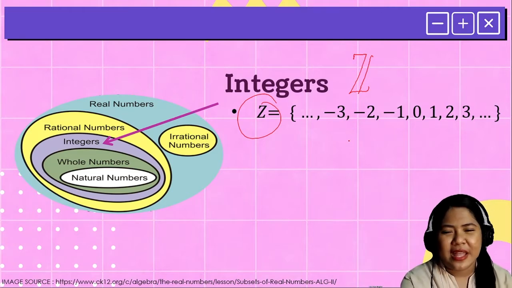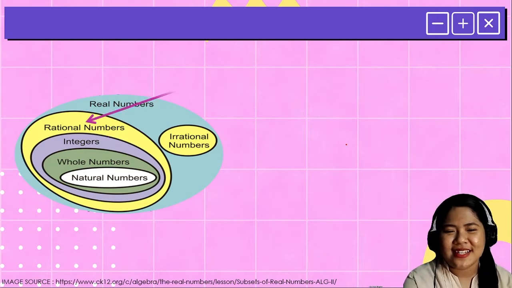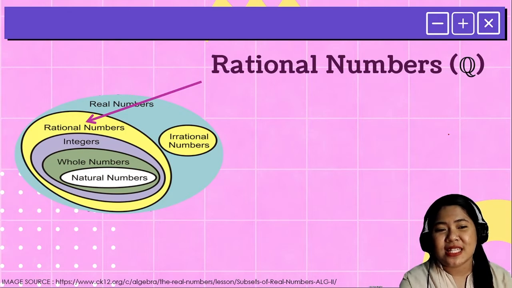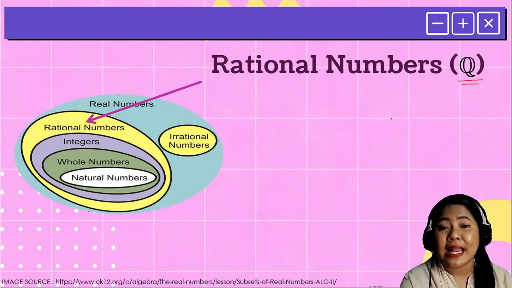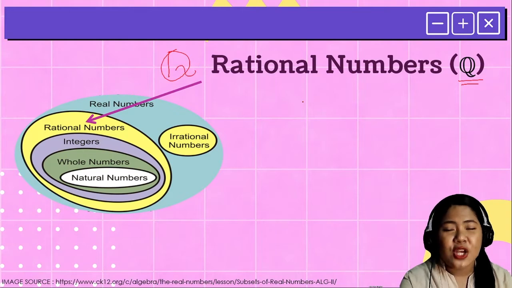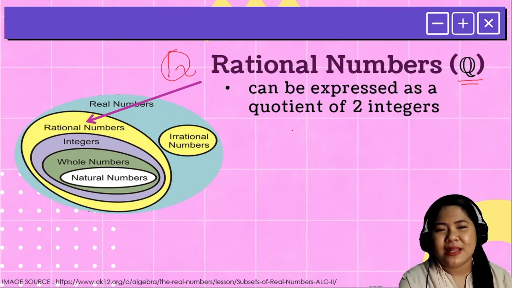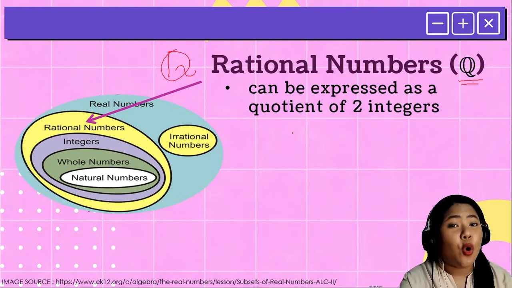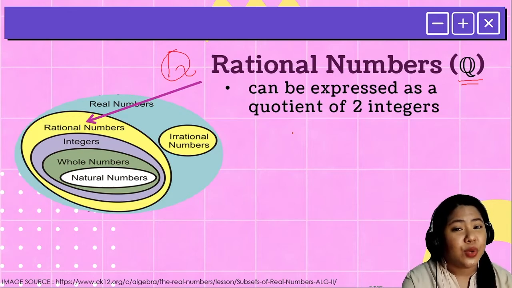And, of course, we have the rational numbers, which are denoted by the capital letter Q. Again, it is denoted using this symbol when written. From the name itself, it can be expressed as a quotient of two integers or as a ratio of two integers.